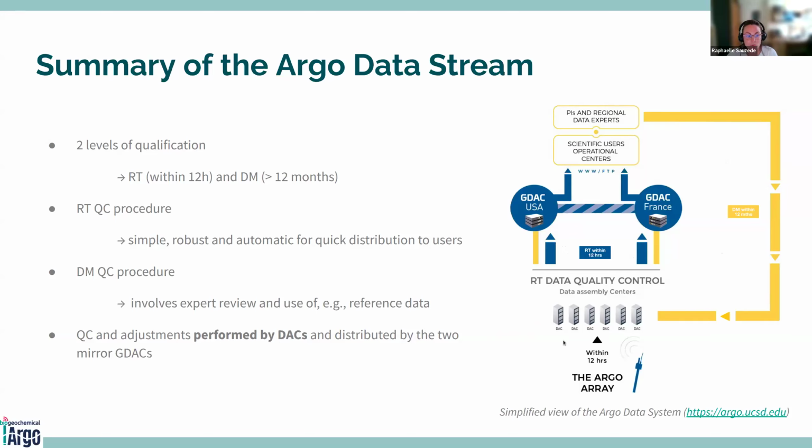So you have here two levels of qualification, the real-time, as I said, and the delayed mode. For the real-time QC procedure, it has to be simple, robust, and automatic for quick distribution to users, as it has to be done in the 12 hours. And the delayed mode QC procedure involves expert review and the use of reference data, for example. So as I said, the QC and the adjustments are performed by the DACs.